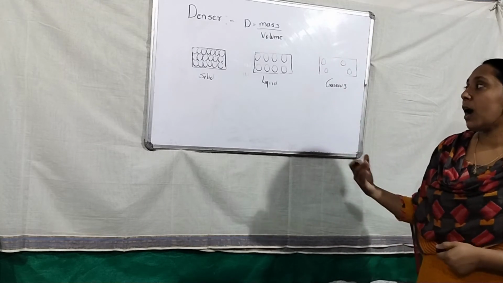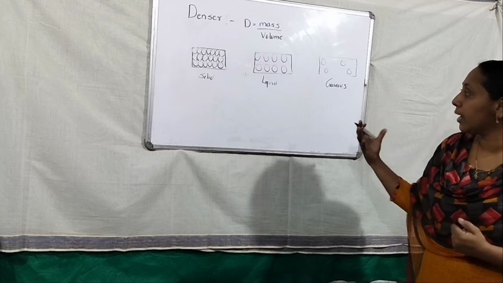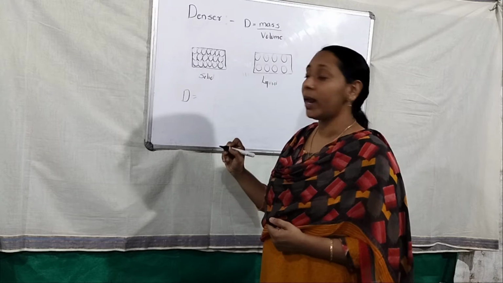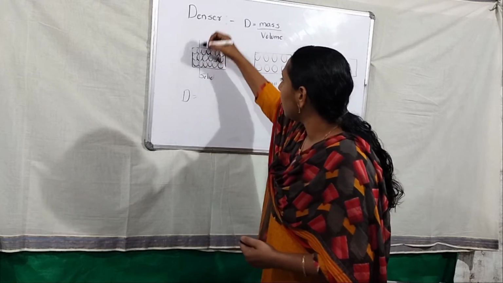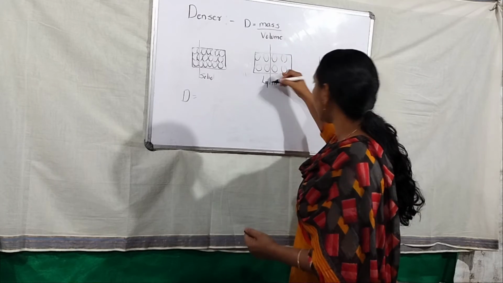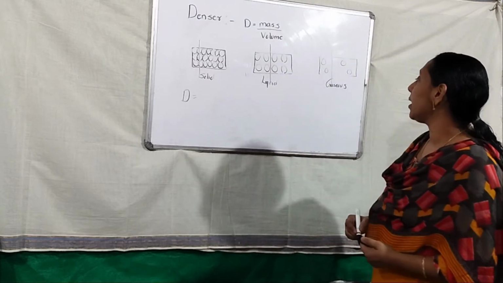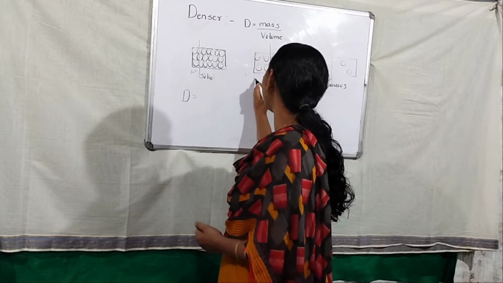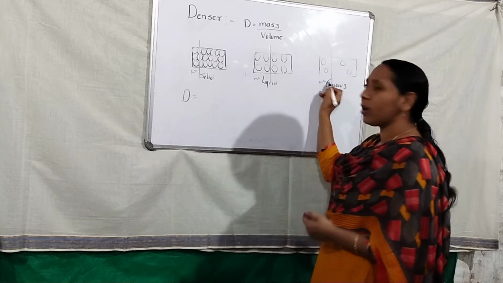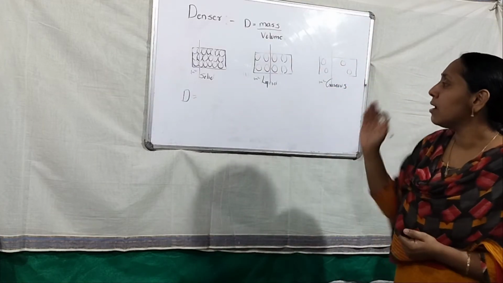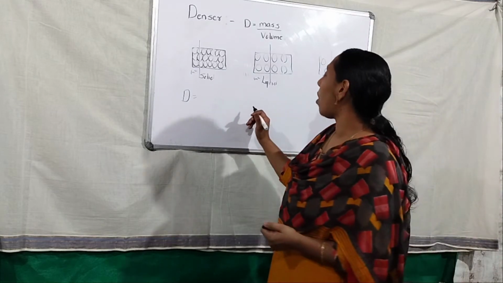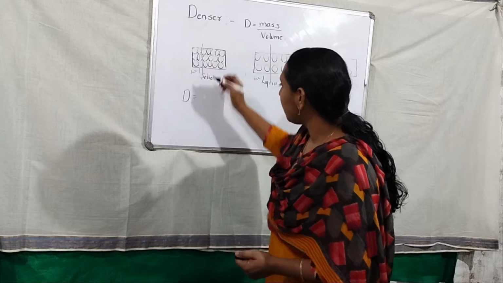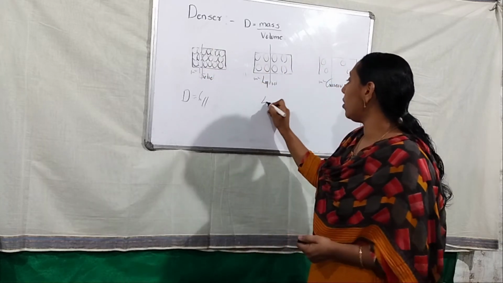So listen here, how to explain density in solid, liquid and gas. Density means the number of particles in a small area. I am cutting this much portion in the solid, this much in liquid, this much in gas, and I consider 1 meter square in all cases. In the case of solid, I get 6 particles here, in this case 4 and in this case 2.